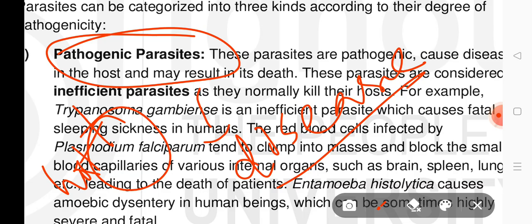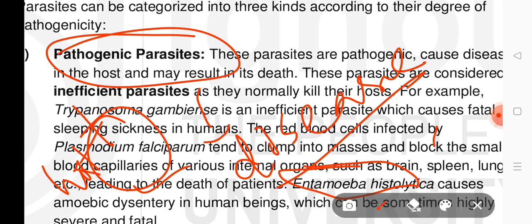Examples of pathogenic parasites are Entamoeba histolytica. It is a protozoan pathogenic parasite which causes amoebic dysentery. It is pathogenic because it can cause disease to humans.